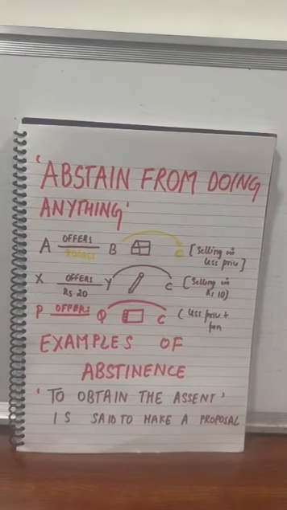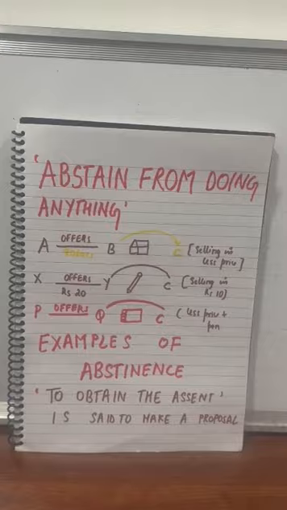Now let's take another example. In the next example, X offers to sell his pen to Y for rupees 20. Now Y says that C is also offering me the same pen at a lesser price and of a better quality, so I'll go and buy his pen. So X says, what I'll do, I'll also give you a notebook in addition to this pen. So the intention of X here is to prevent Y so that Y does not give assent to C's offer and he gives assent to X's offer.